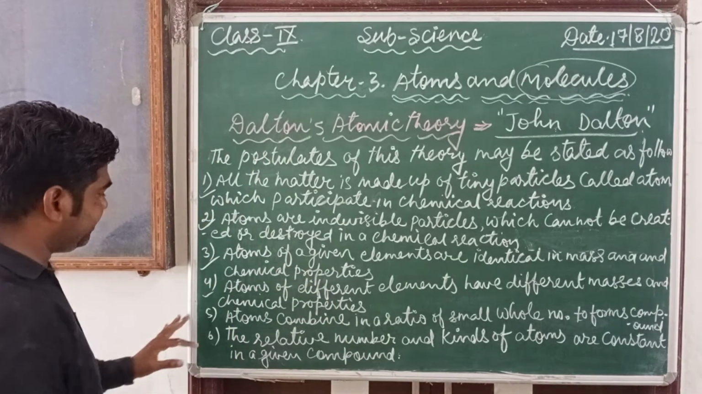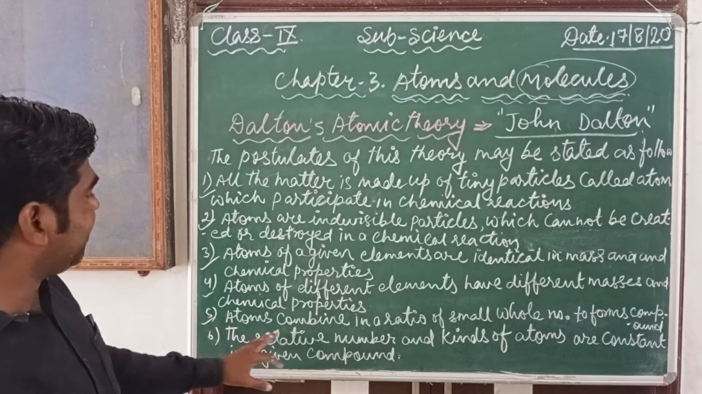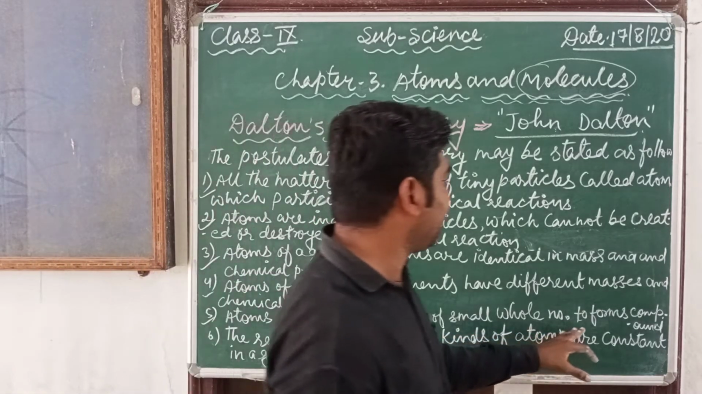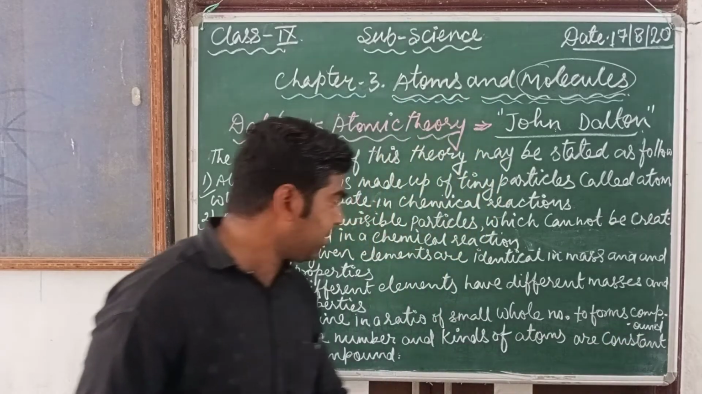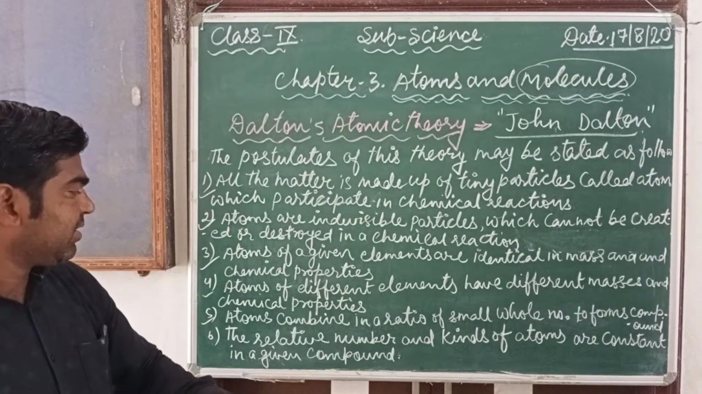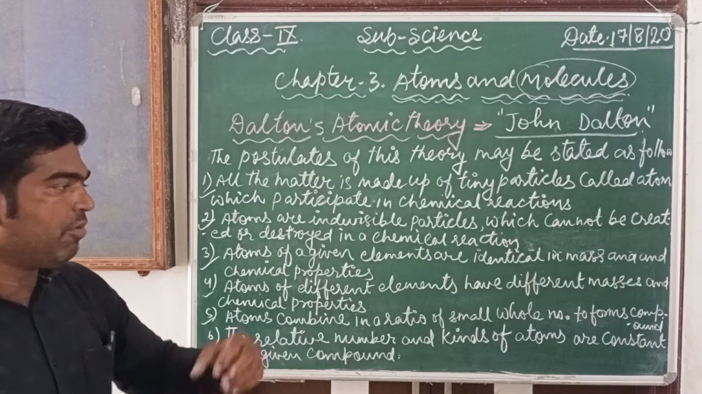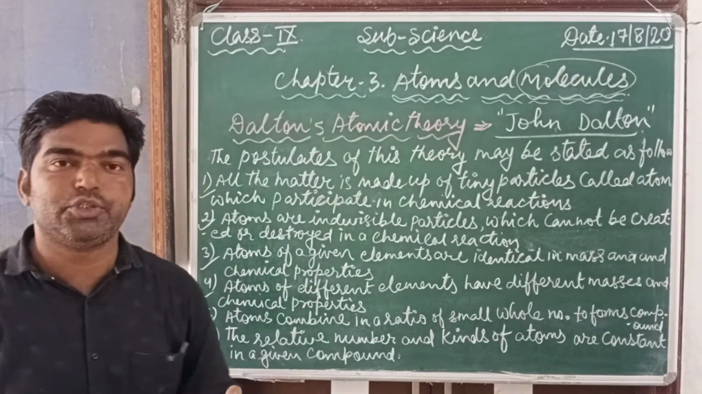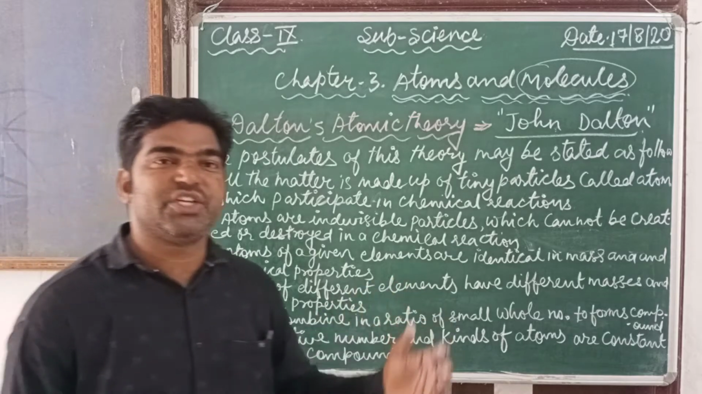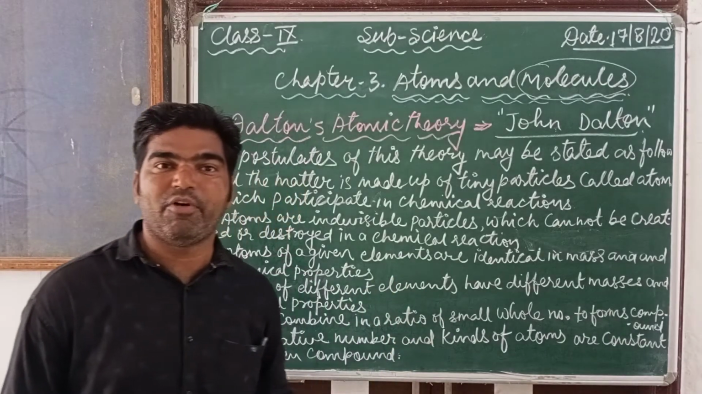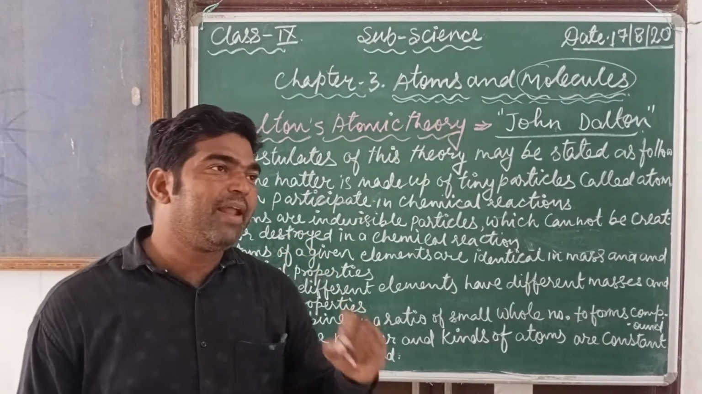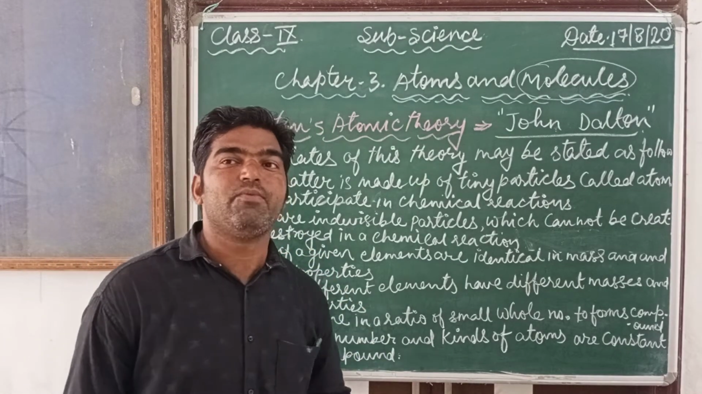Now next, the fifth postulate: atoms combine in a ratio of small whole numbers to form a compound. Whenever atoms combine and form any compound, it should always be in a small whole number ratio. I mean, it should not be in a fraction or in decimal form. It should always be in the simplest or a smaller whole number ratio.